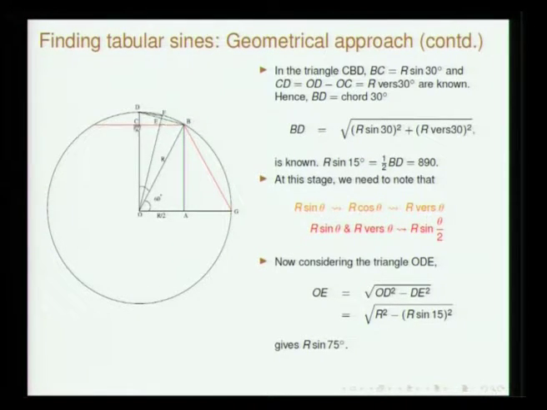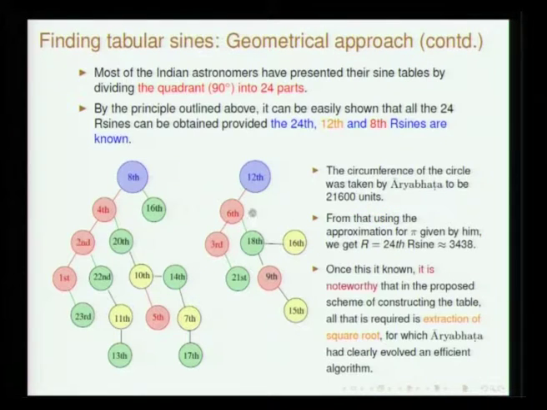r sin 30 is known, and therefore this CD is also known, r cos 30 is known, and then r minus r cos 30, which is the versine, is known. So BC is known, CD is known, and therefore this hypotenuse BD is known, and from BD you get sin 15 degrees. So sin 30 is known, sin 15 is known, and this general principle, sin theta to cos theta to vers theta, and from these two you get sin theta by 2. This is the principle.